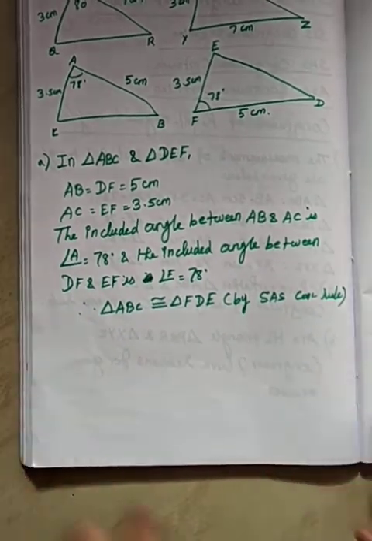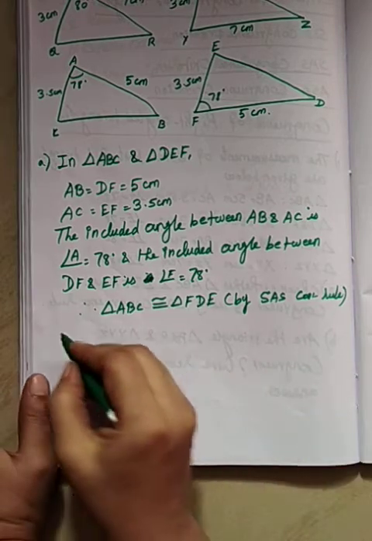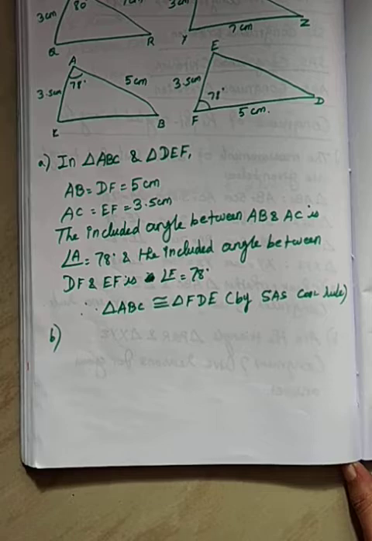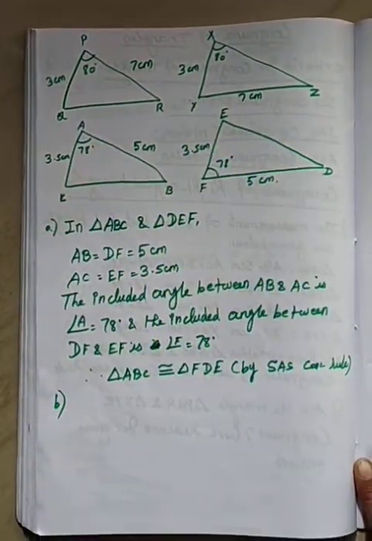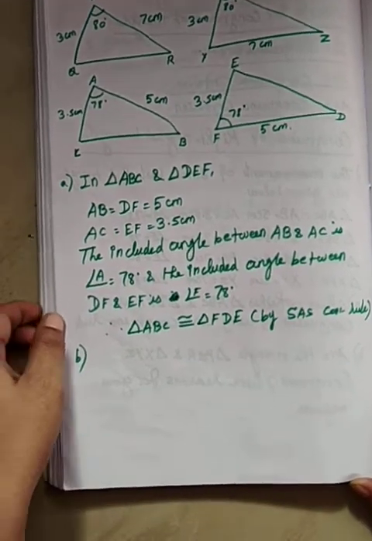Everybody clear the first one? Okay, now see the second. What is the second? Are the triangle PQR and the triangle XYZ congruent? Give the reason for your answer.